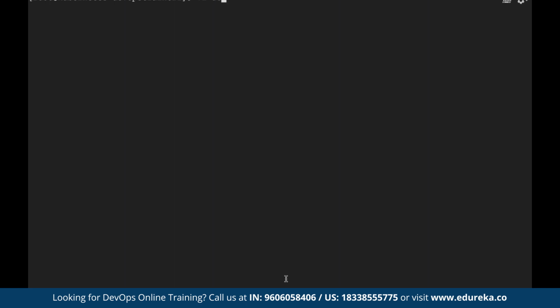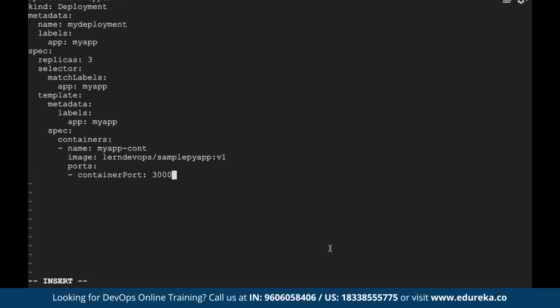Let's say vi dep.yaml. It's all in a YAML file. I want everyone to take a minute and try to understand what we are going to do with this particular YAML file. Then I will explain what these different fields mean. Deployment, as I told you, is a high level object that sits on top of your pod. Now in this YAML file, you see the first field as API version.